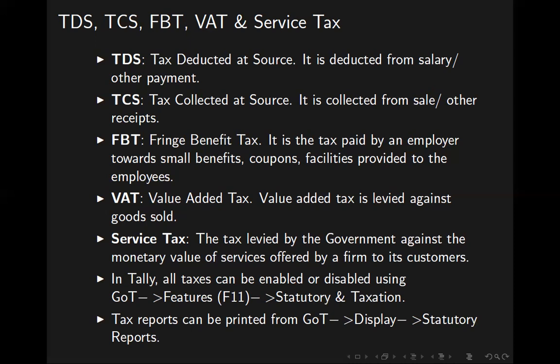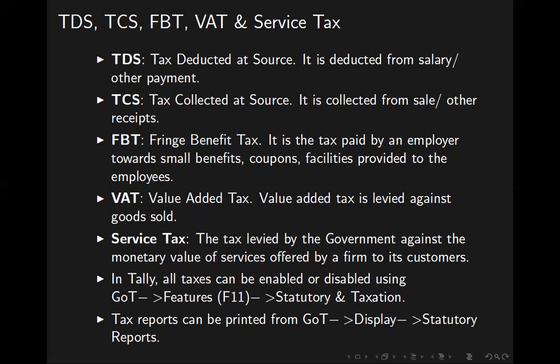Fringe benefit is not the direct salary, it is an extra. It is an extra given to the employee for encouragement. It is the tax paid by an employer towards small benefits, coupons, facilities provided to the employees. It may not be salary, whereas it may be some other form of payment.